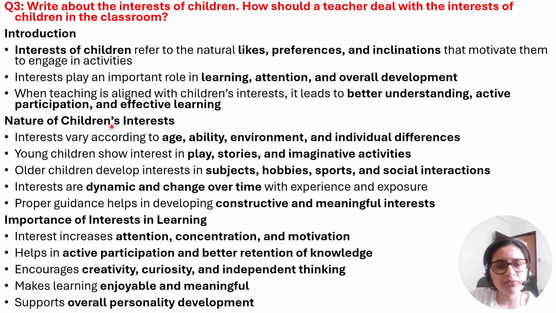So what is the nature of children interests? So these interests vary depending on the age, ability, environment and differences. So basically these children show interest in play, stories and imaginative activities. Children of older ages, they are showing interest in subjects, hobbies, sports and social interactions. So interests are dynamic, that is they keep changing over time with experience and exposure. Okay, so proper guidance is very much necessary in molding these interests in a constructive way.